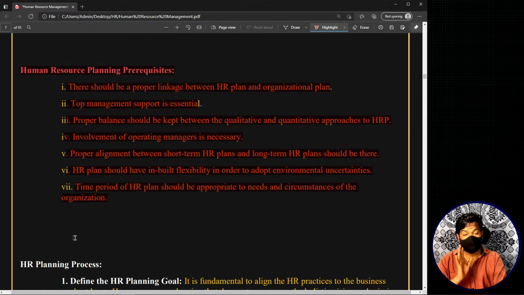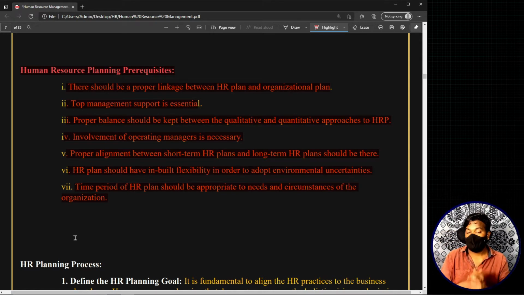So basically, these are the prerequisites, the things which, when supported, result in effective and efficient human resource planning. Your human resource planning would turn out to be more effective and more efficient if you had the support from all these kinds of things. So these are basically human resource planning prerequisites.